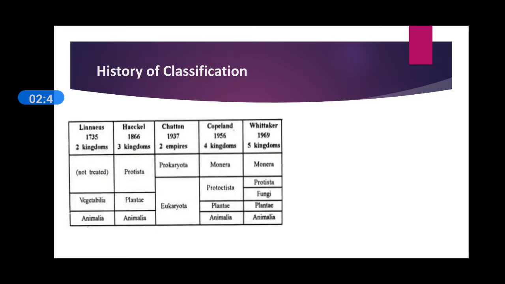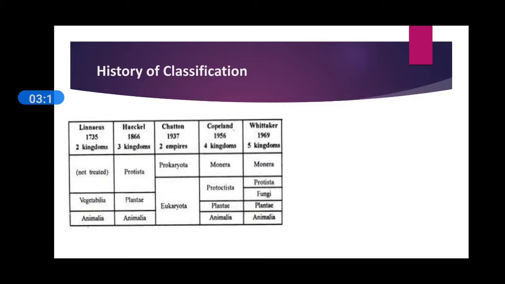In previous periods, different scientists tried to classify living organisms into different groups. For example, you can observe the given chart. Sir Carl Linnaeus in 1735 classified all living organisms into two groups, Vegetabilia and Animalia. After Linnaeus, Haeckel in 1866 classified all organisms into three groups: Protista, Plantae and Animalia.